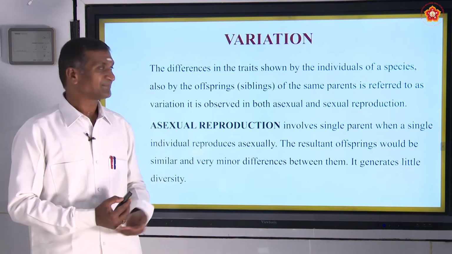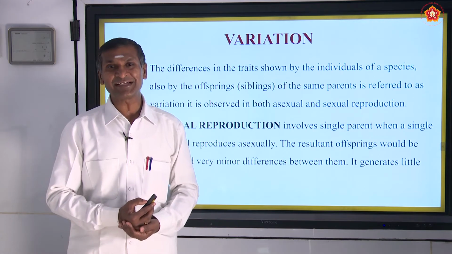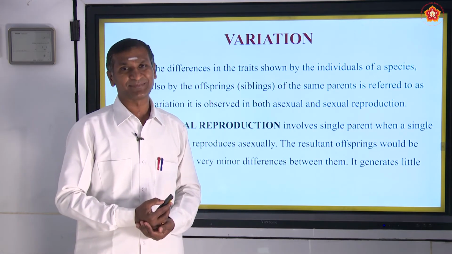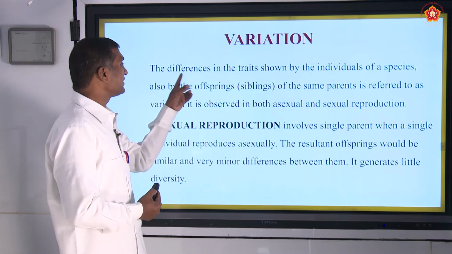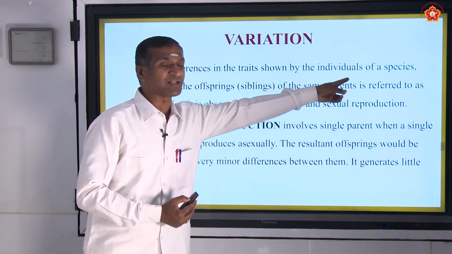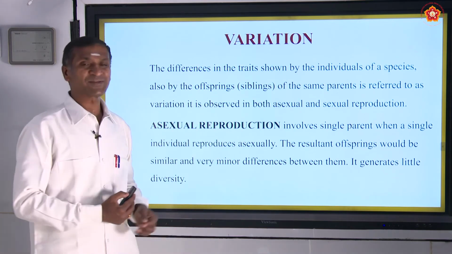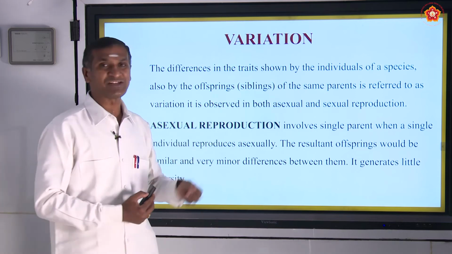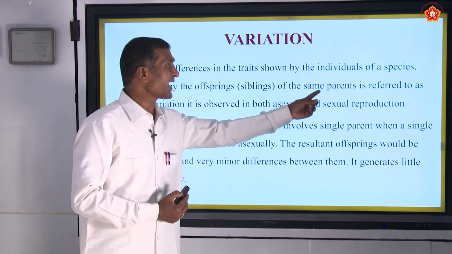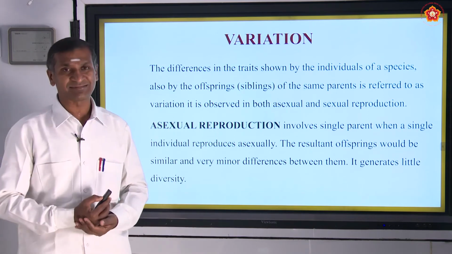Variation: the differences in the traits. Here traits means characters. The differences in the traits shown by the individuals of a species, and also by the offsprings, whom we also call siblings, of the same parents is referred to as variation.